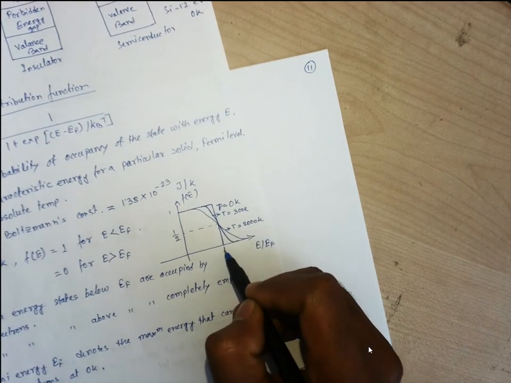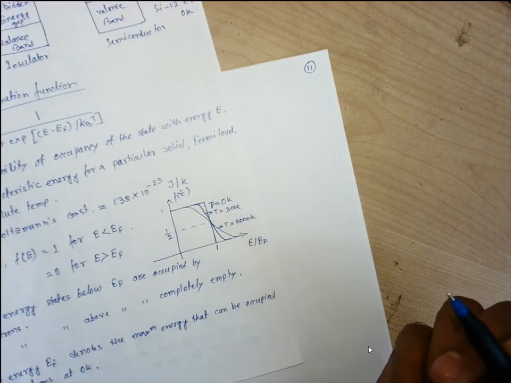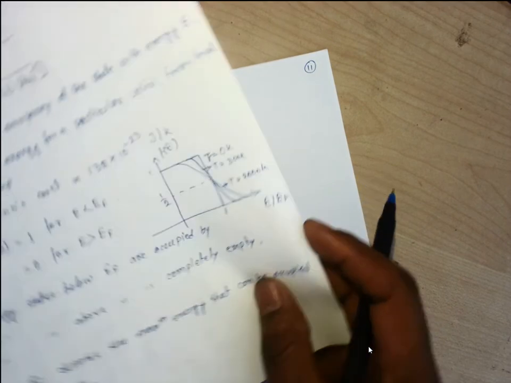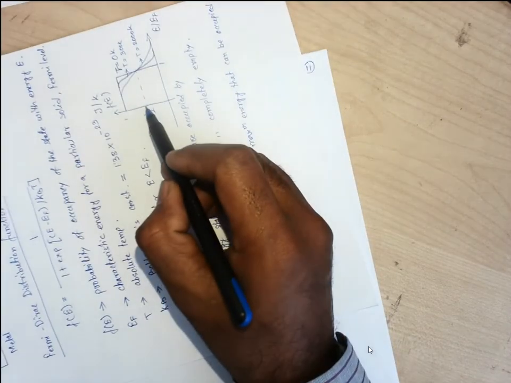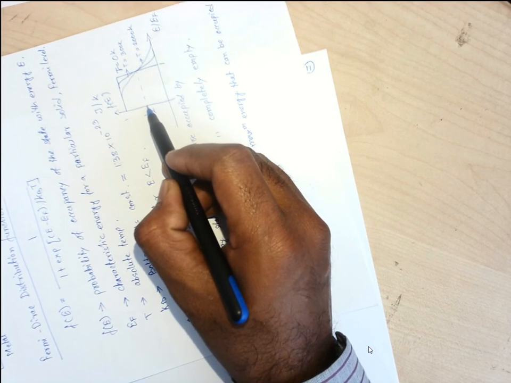If we are working on this level, that is E is equal to EF, we are having the probability of half. Now if we rotate this diagram something like this or this way, so here at the middle we are having the probability at the middle, right?